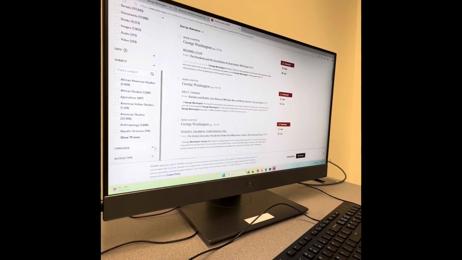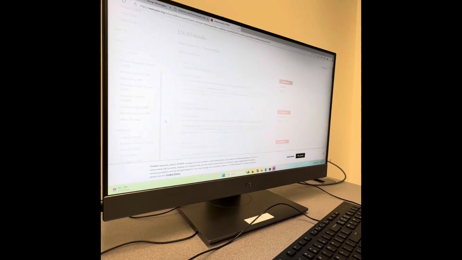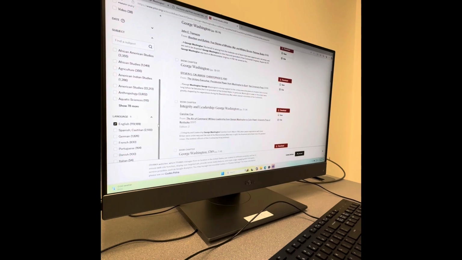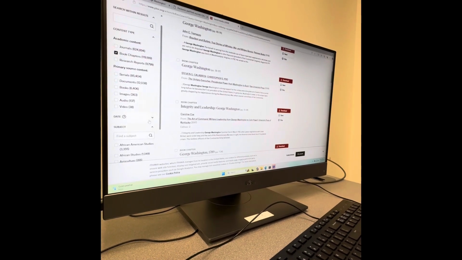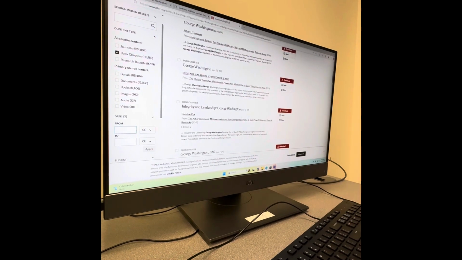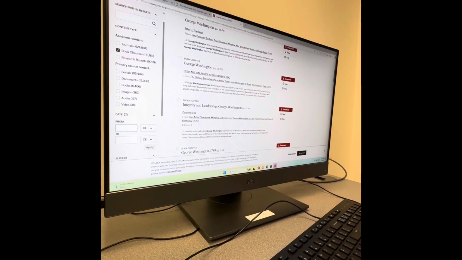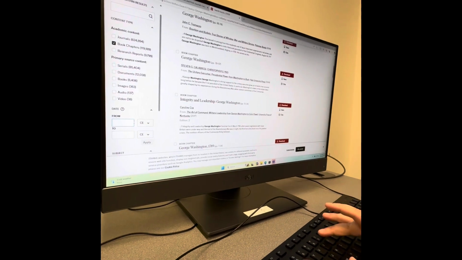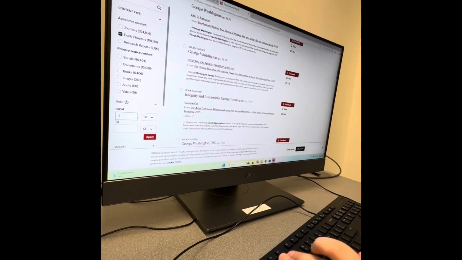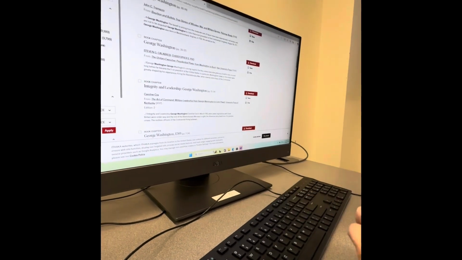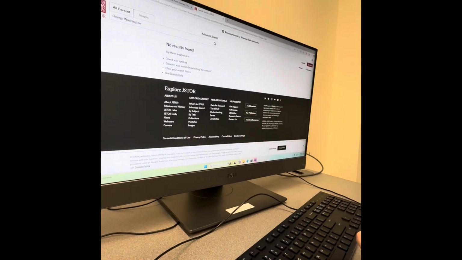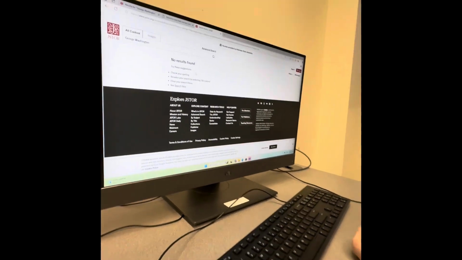So let's go ahead, narrow it down to English. And then access type, well, if it's gonna let me, we'll do dates. What do you want the date from? Let's do like 1770s to 1790s. Okay, and we're gonna hit apply. So there's no results found for that, but that's okay.